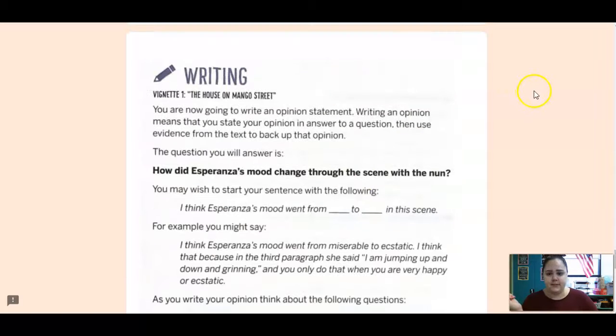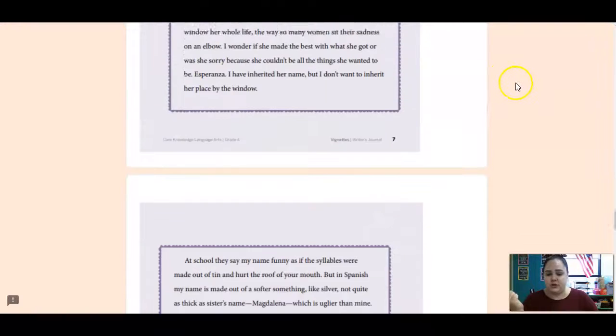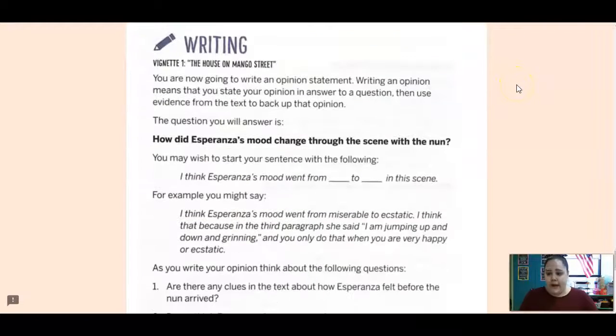All right, skills. Same thing, I gave you the vignettes to go back to. And we're going to do some writing today. It says, you are now going to write an opinion statement. Writing an opinion means that you state your opinion in answer to a question. Then use evidence from the text to back up that opinion. The question you will answer is, how did Esperanza's mood change through the scene with the nun?